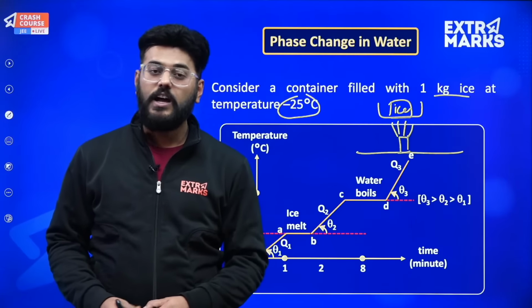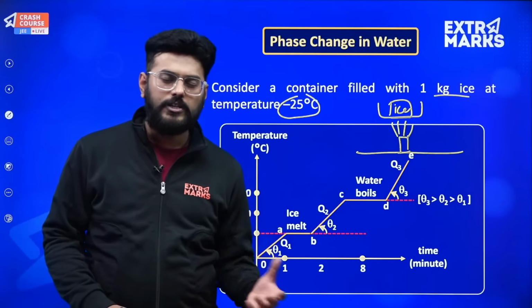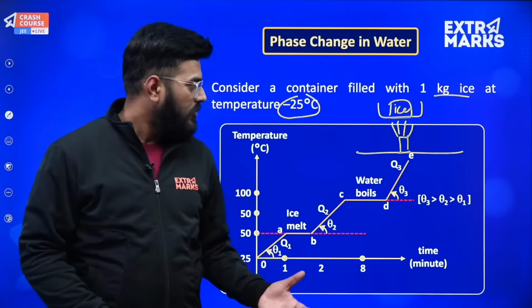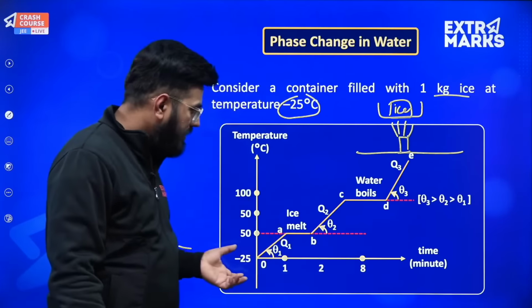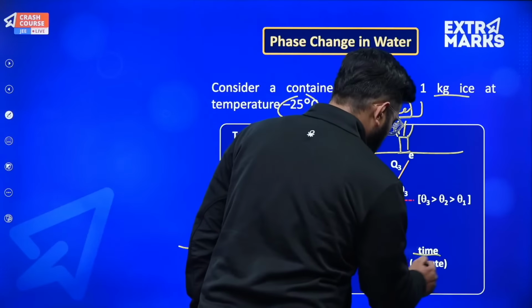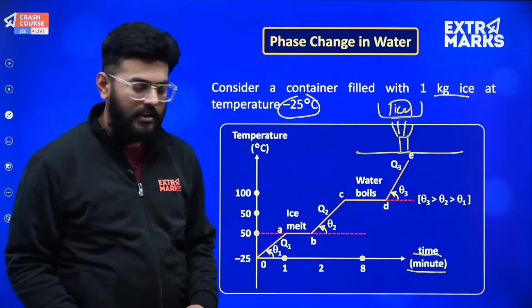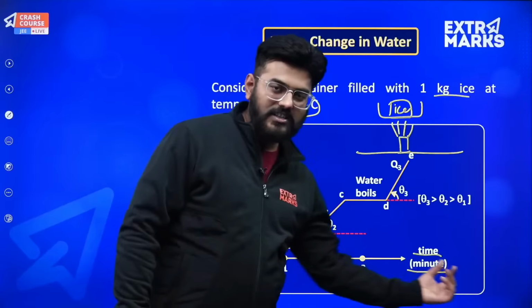The phase change of ice occurs at 0 degrees centigrade, that's its melting point or freezing point, whatever you want to say. Just look at the x-axis. Along the x-axis, the time actually tells me that I am providing heat energy. So just consider it as the amount of heat energy.